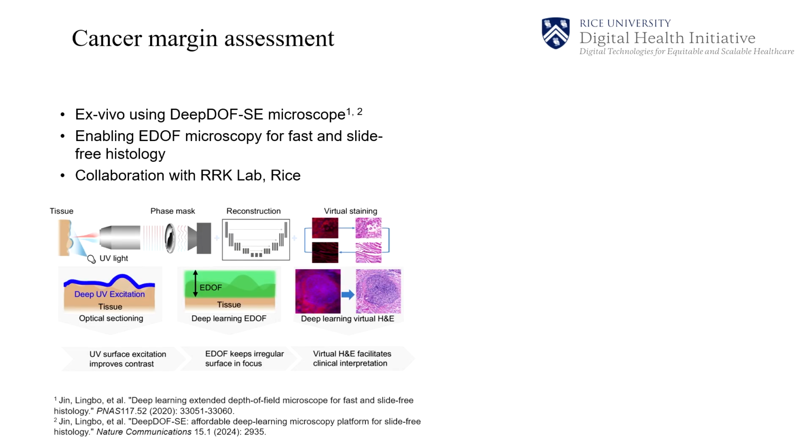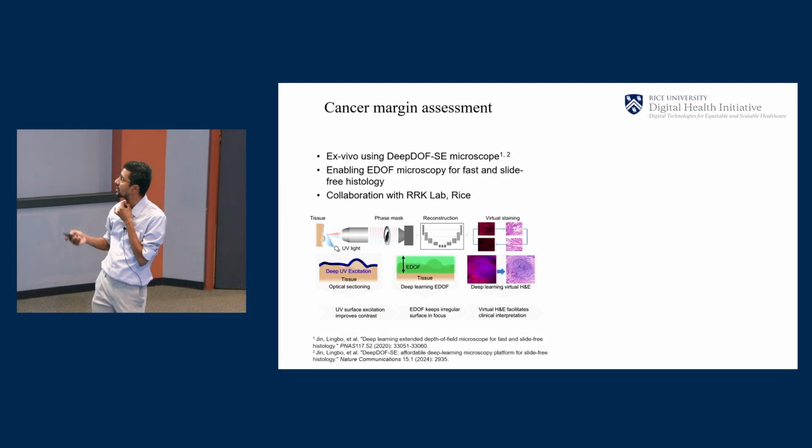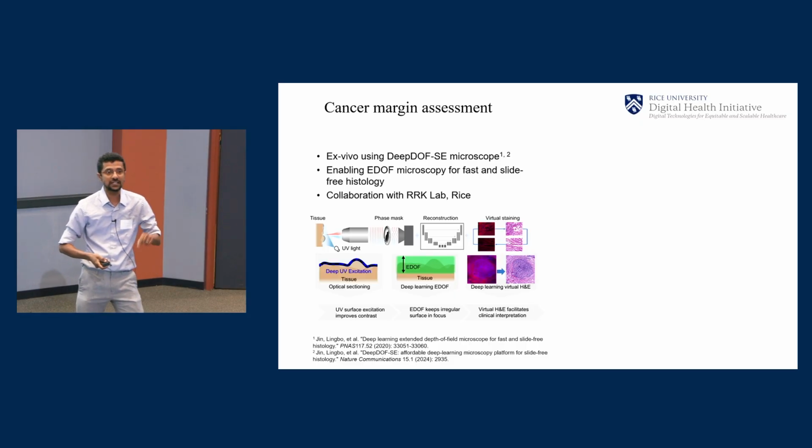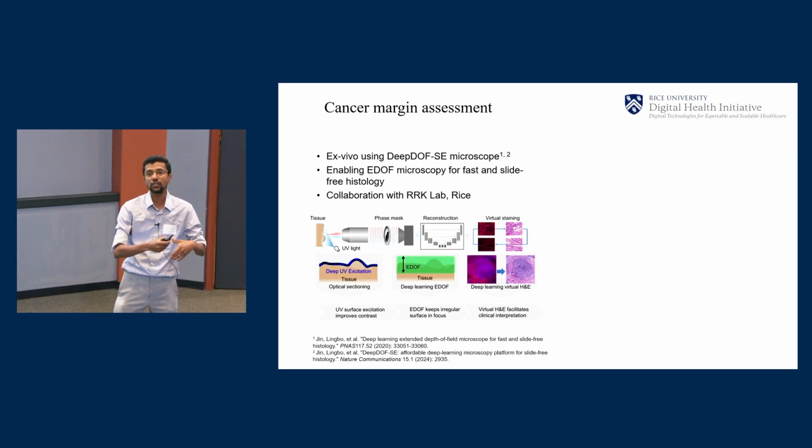The final example I'm going to talk about is again in cancer margin detection, and here I'm going to highlight 2 projects. The first one is a large project that's funded by ARPA-H. What we are interested in here is to do cancer margin detection in the surgical unit as the tumor is excised.